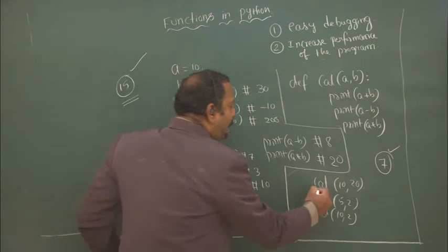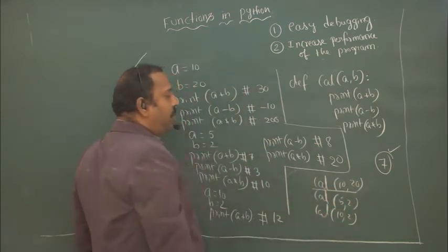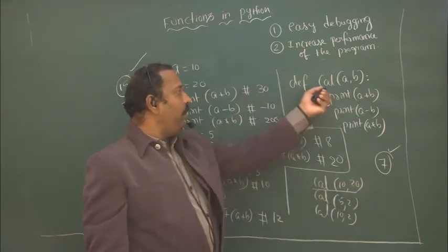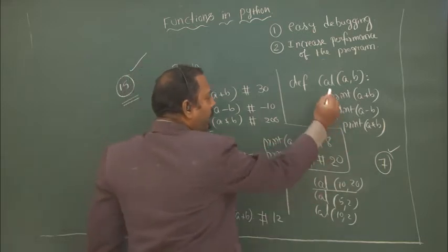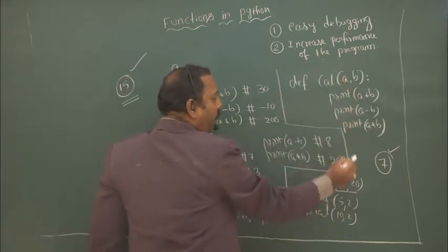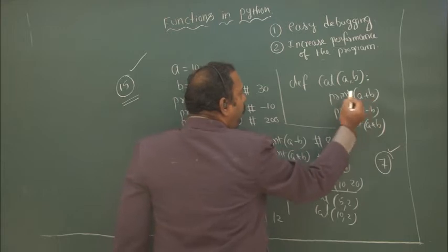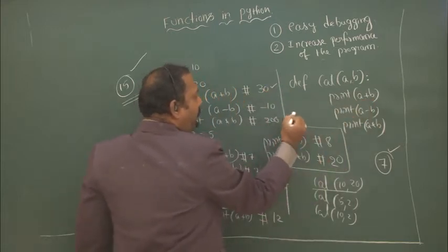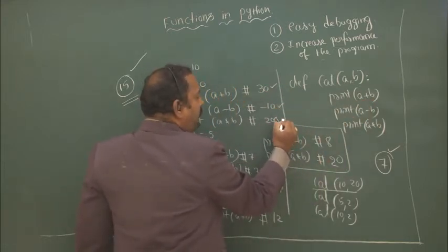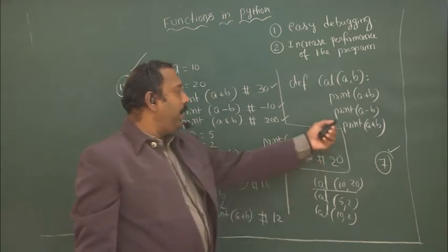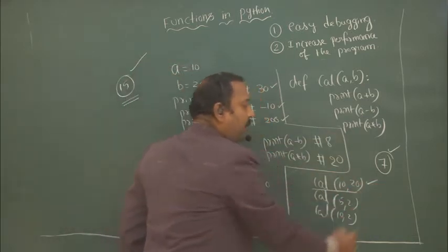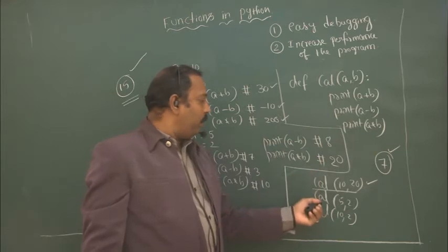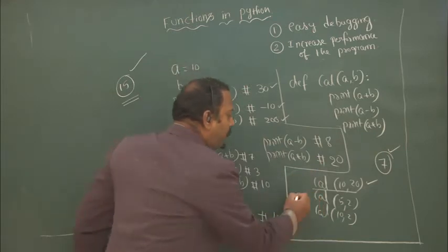Here you see cal of 10 comma 20. Whenever there is a function call, the control will go to the function. 10 will be assigned to a, 20 will be assigned to b, and a plus b gives the value 30, a minus b gives minus 10, and a star b gives 200. That is the output you will get in this case. After that, control returns back and comes to the next statement.